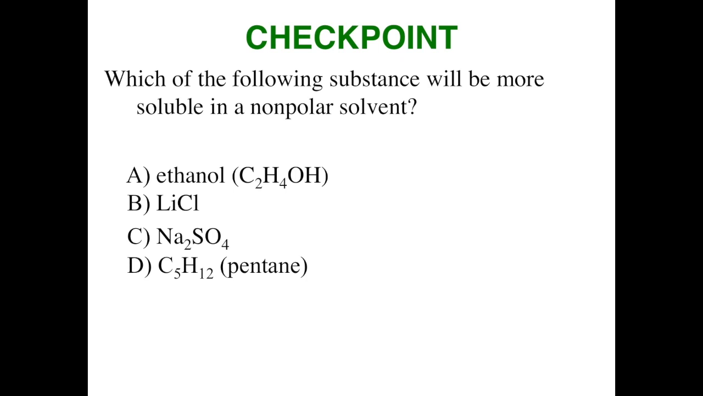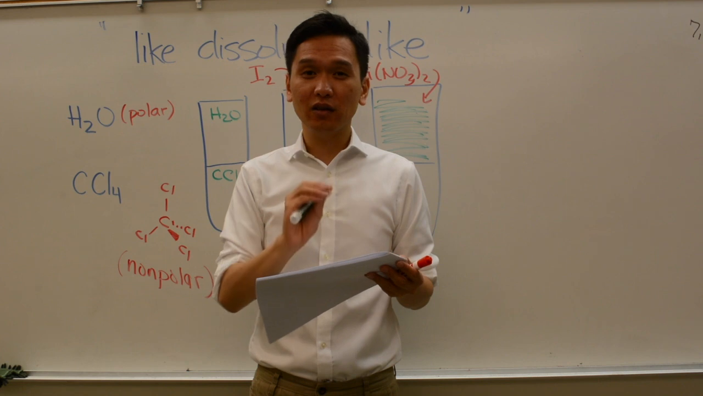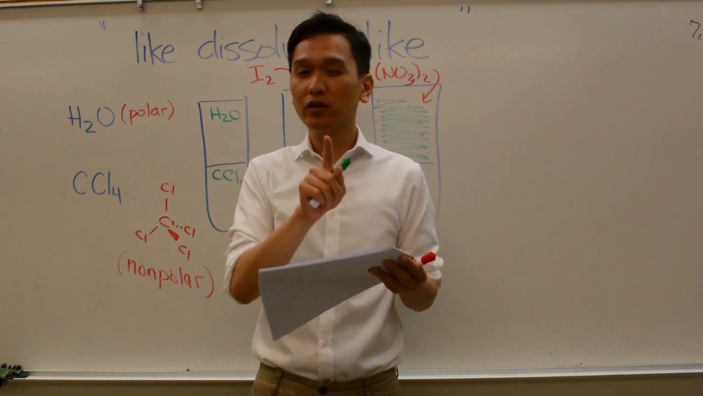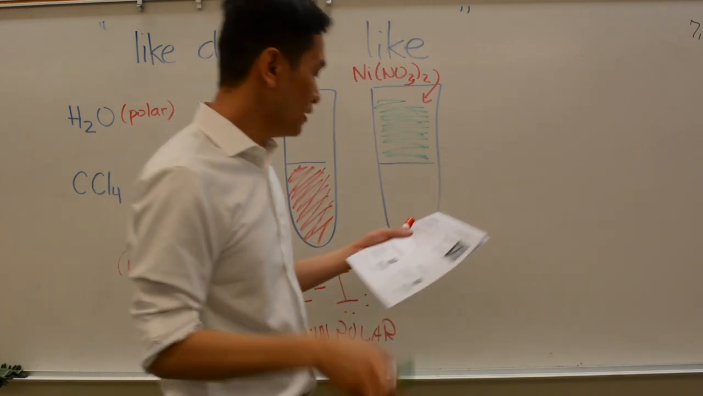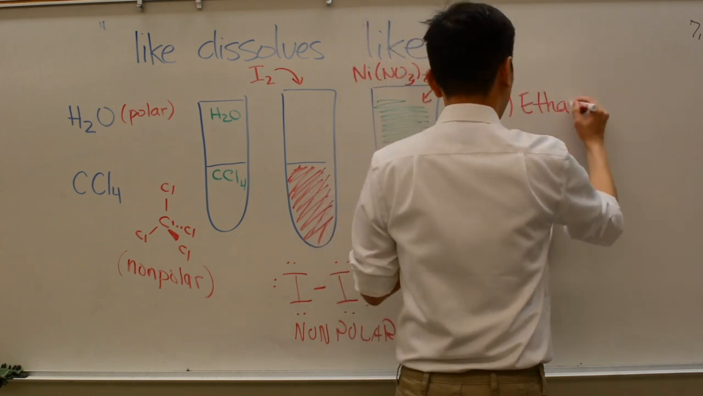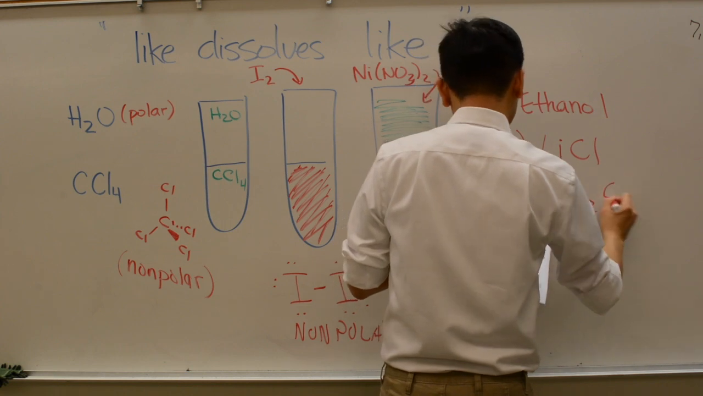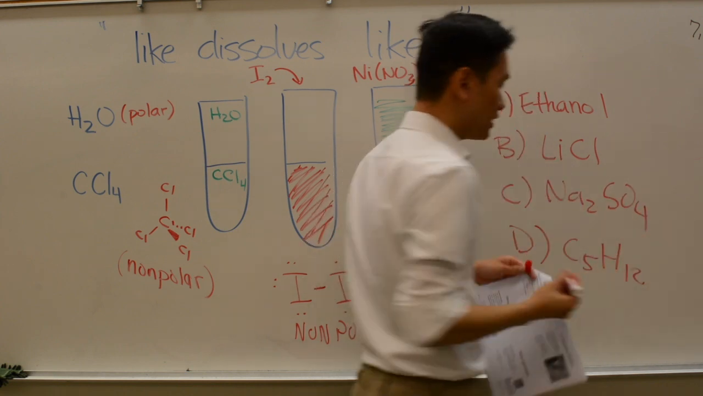The checkpoint reads, which of the following substances will be more soluble in a non-polar solvent? So if it's a non-polar solvent and you want it to be solvated in that solvent, that molecule must be polar or non-polar? Must be non-polar, right? So our options here are ethanol, lithium chloride, sodium sulfate, and C5H12, which is called pentane.